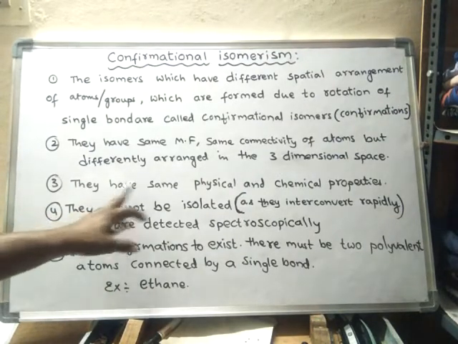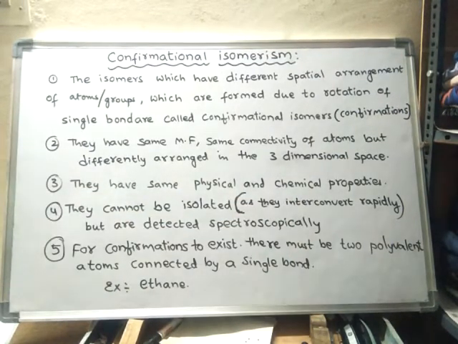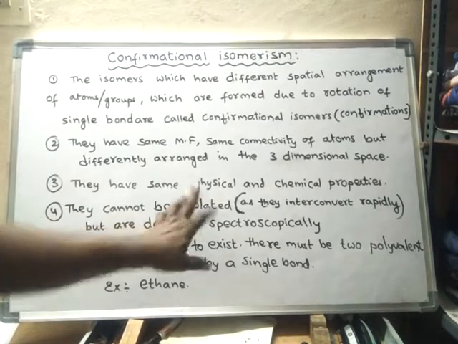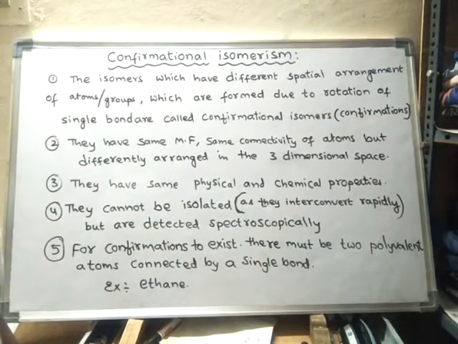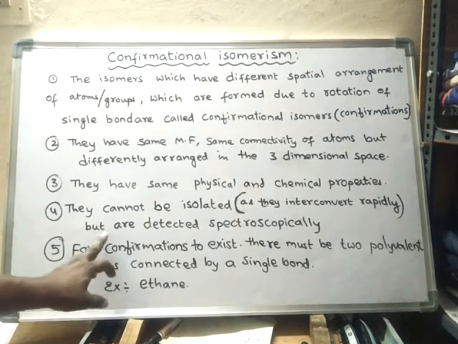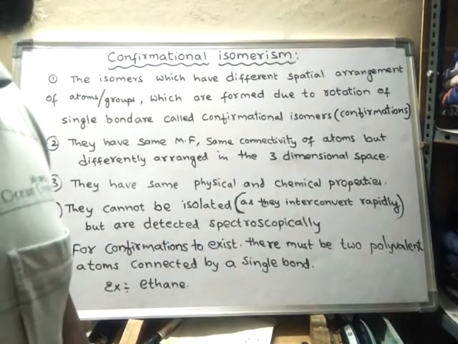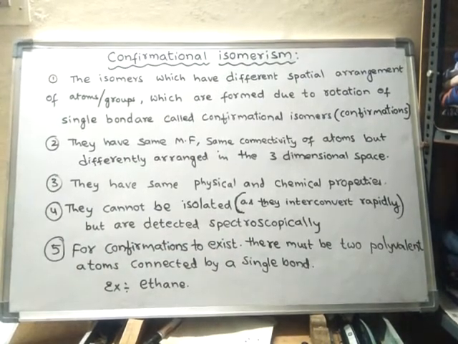All conformations have the same physical and chemical properties. They cannot be isolated because they interconvert rapidly. One conformation will convert into another conformation very rapidly, so that they cannot be isolated. Their existence can be detected spectroscopically, but we cannot isolate them.